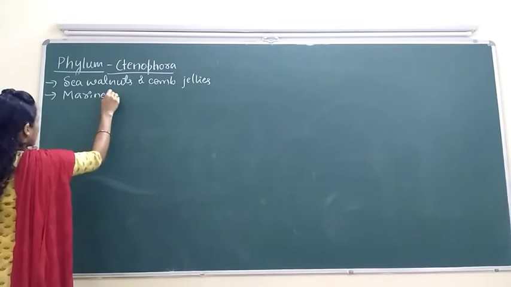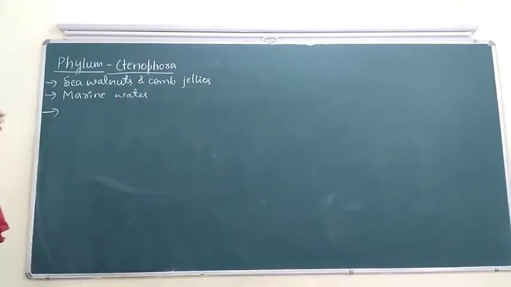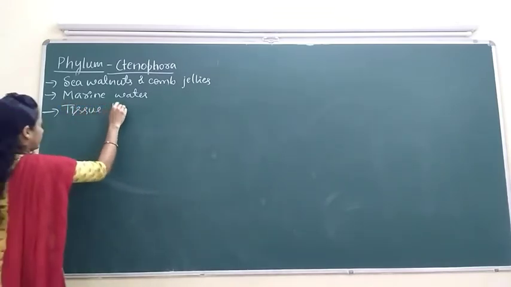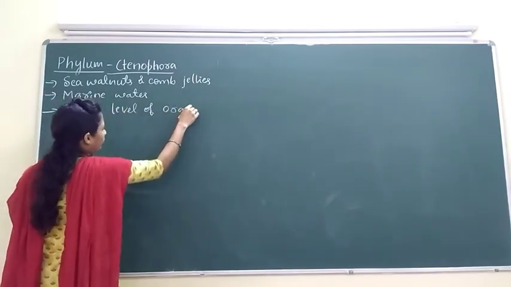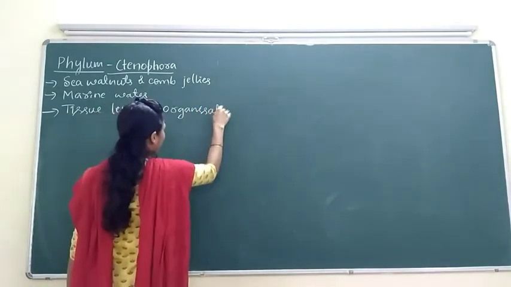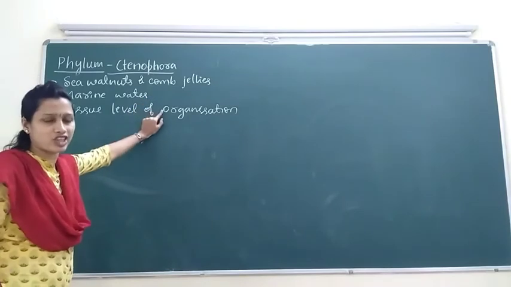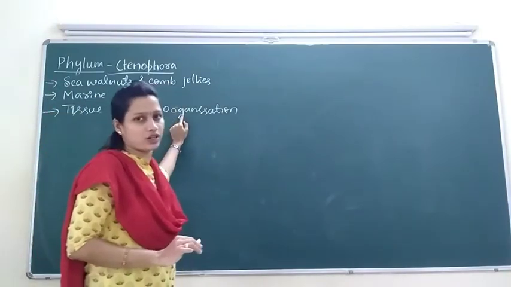Marine water means salt water in the ocean, in the sea. They are present in marine water. And then they exhibit tissue level of organization. Both Ctenophora and Coelenterata exhibit tissue level of organization, whereas Porifera exhibit cellular level of organization.